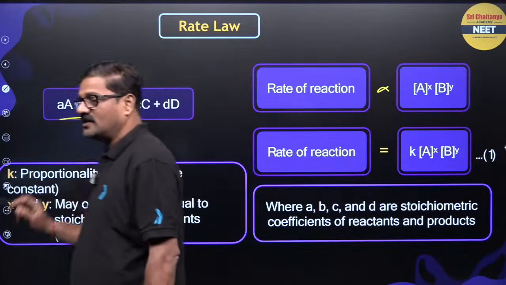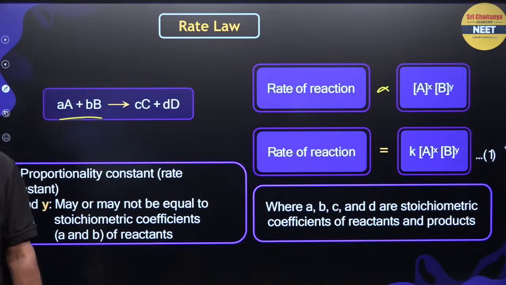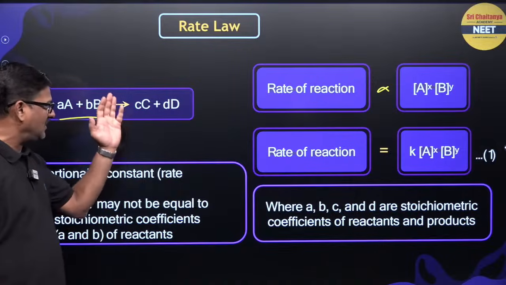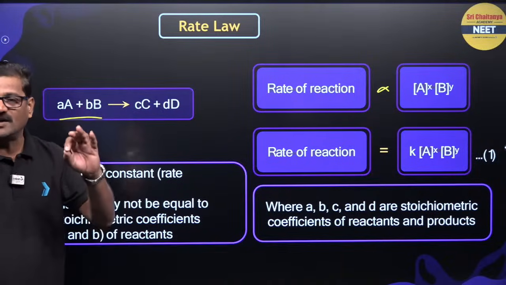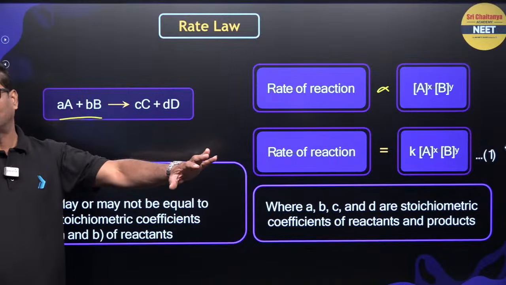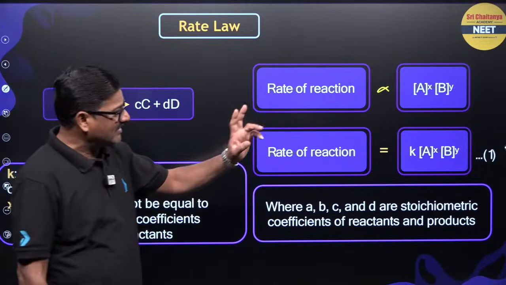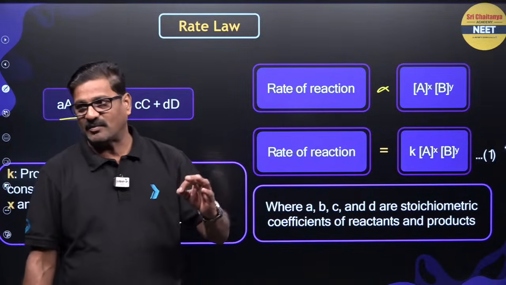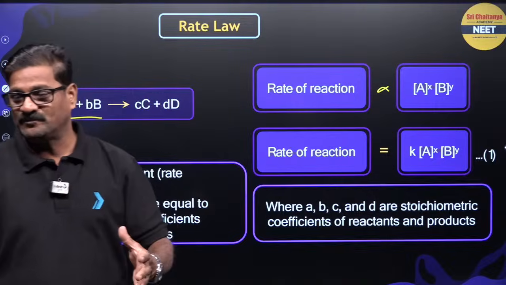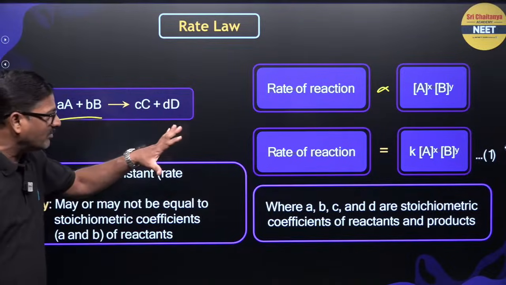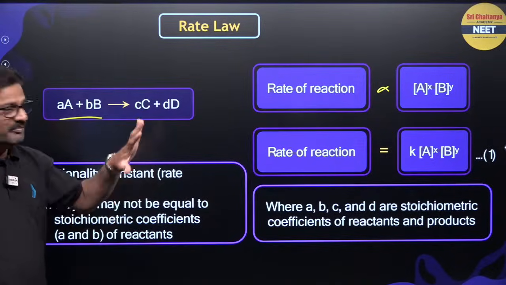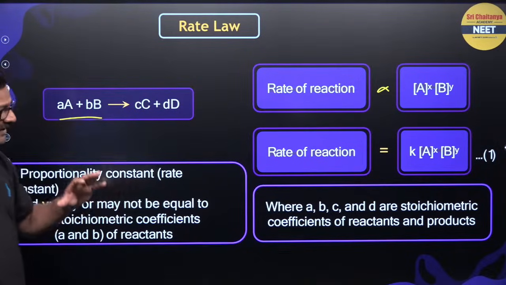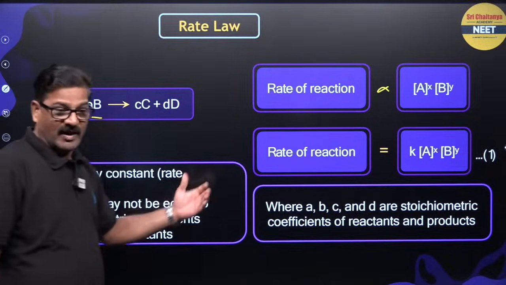So it should depend only on the concentration of the reactants. Here a, b, c, d are the numbers we use for balancing the reaction, while x and y values are only dependent on the experimental behavior of the reaction. So a may or may not be equal to x, b may or may not be equal to y. So why is it not equal? My question is the same.